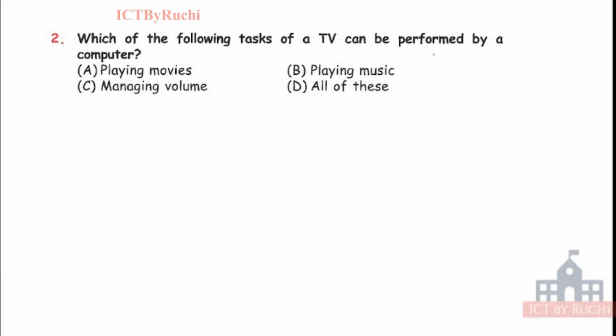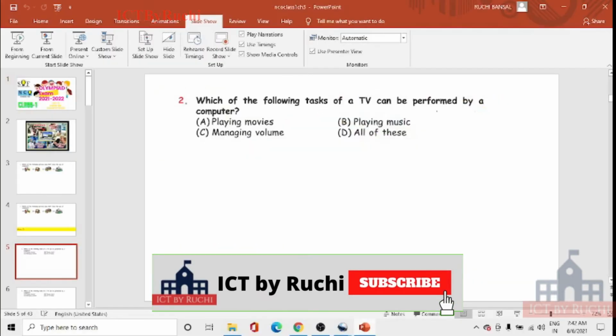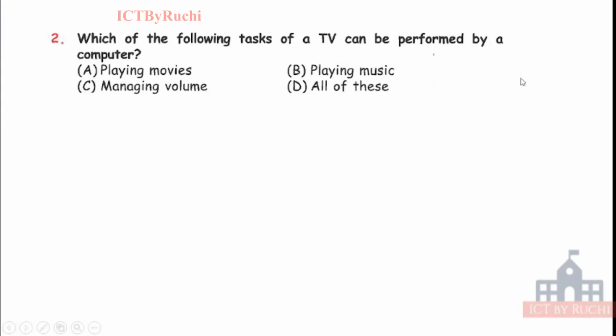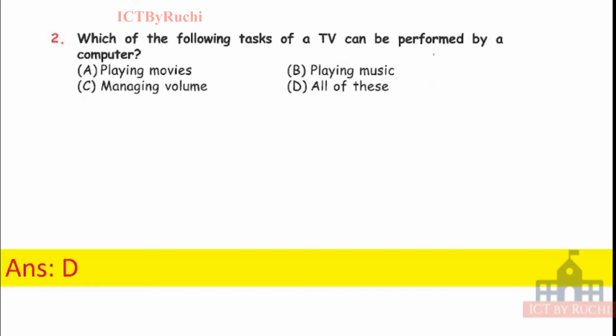Next question, which of the following tasks of a TV can be performed by a computer? A, playing movies, B, playing music, C, managing volume, D, all of these. Tell me the answer. Answer is D, all of these. TV and computer both have a monitor in which we can watch movies, we can play music, and we can manage the volume up and down. Okay, a monitor is like a TV and it is performed by a computer.